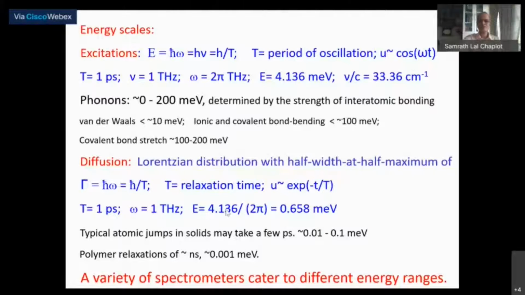And the corresponding energy of the neutron, using the constant h-bar, comes to around 0.66 milli-electron volt. It's a fairly small energy, and that is why you require a high-resolution instrument for quasi-elastic neutron scattering.